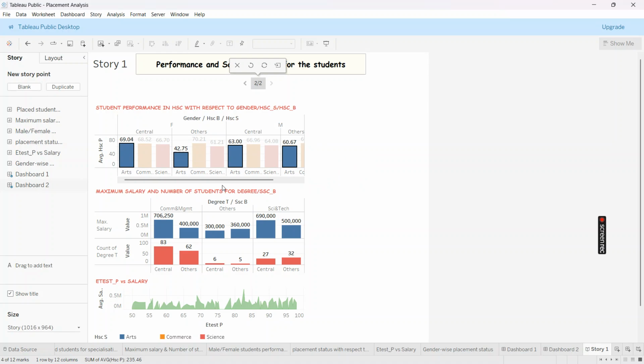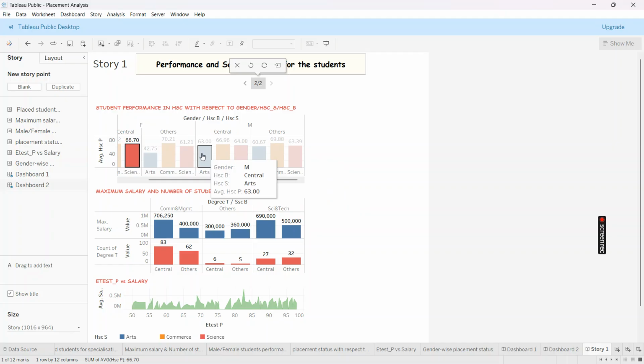The next is the science group, where both are equally performing. So this is the science group.